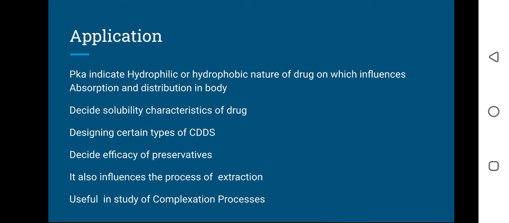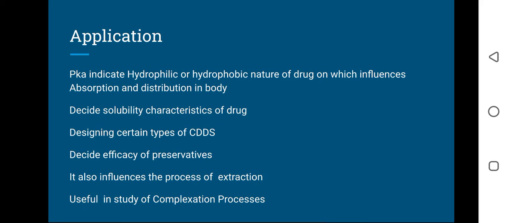Then what are the applications? There are a number of applications of distribution law or partition law. The partition coefficient is one of the indicators of the nature of a drug, whether the drug is hydrophilic or hydrophobic, because it will influence the behavior of the drug, like absorption and distribution in the body.